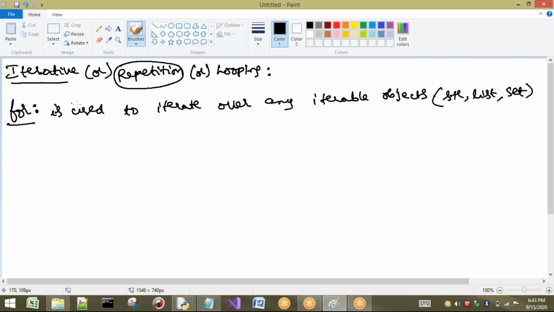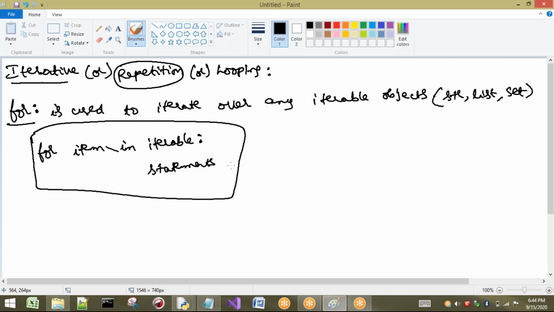So now I will take an example. The first thing we have to understand is that all repetition statements are used if you want to execute any statement or group of statements multiple times. Then I have to go for these iterative statements or repetition statements. So I will explain now. For a small example, I'm going to consider for item something. You can write any value here. For item in iterable, this is the syntax I'm going to write. What are the statements present under this for that are going to be executed? Listen carefully.